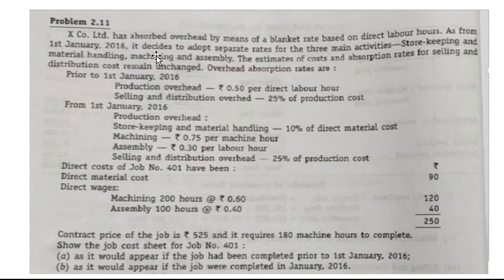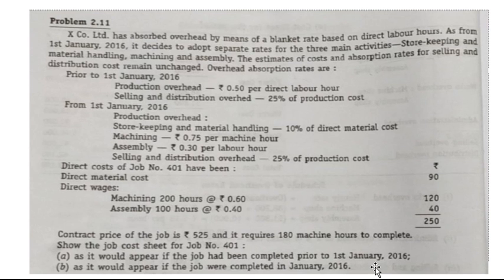As from 1st January 2016, it decides to adopt separate rates for the three main activities, that is storekeeping and material handling, machining, and assembly. So here the job activities are increased. When there is an increase in the job activities and separate rates are assigned for them, the cost has increased.